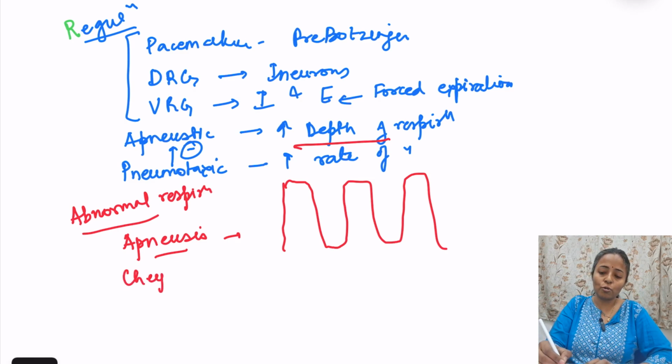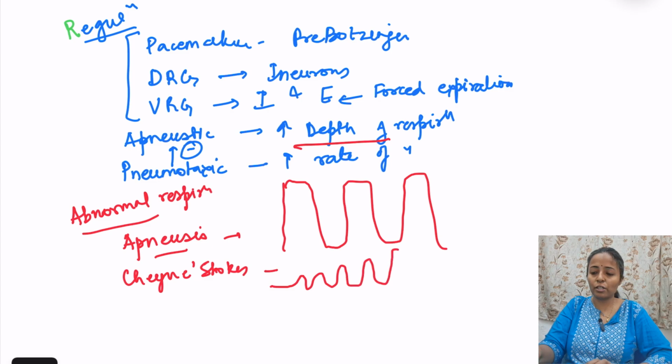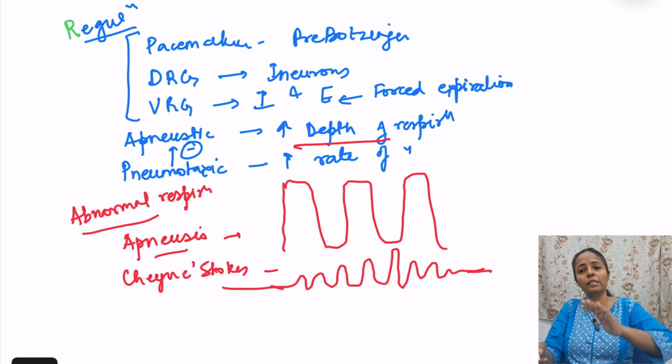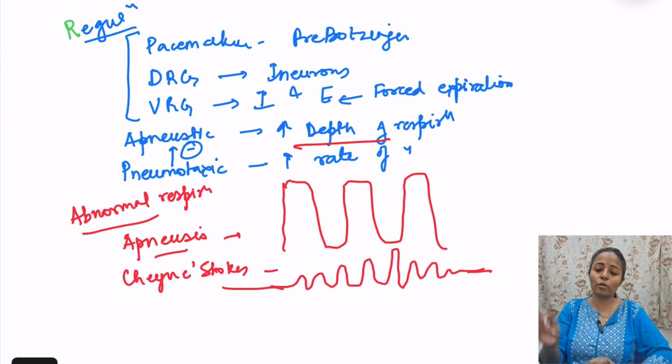Another is Cheyne-Stokes respiration. What is Cheyne-Stokes respiration? There is a slow increase in the rate and depth of the respiration, it reaches maximum, then it decreases like this and then there is apnea. So there will be a slow increase in rate and depth, followed by decline in rate and depth, and then followed by apnea. Then again this cycle is going to continue. So that is Cheyne-Stokes respiration.